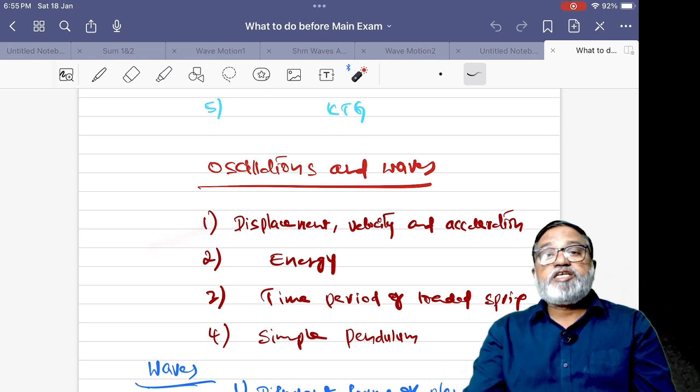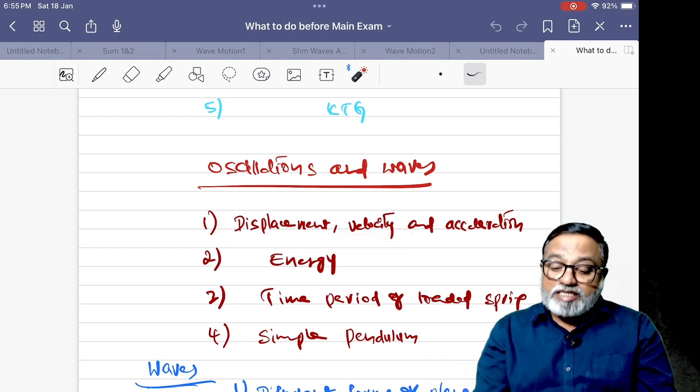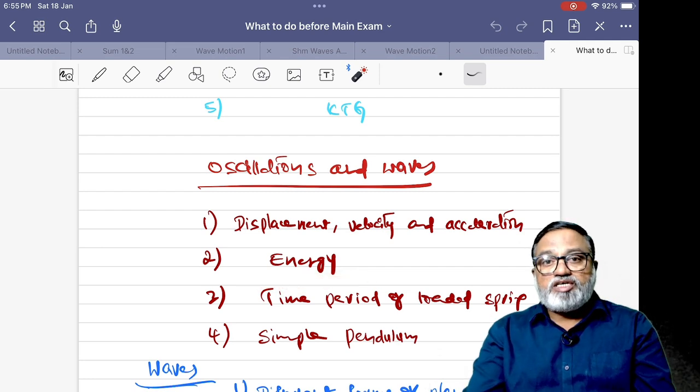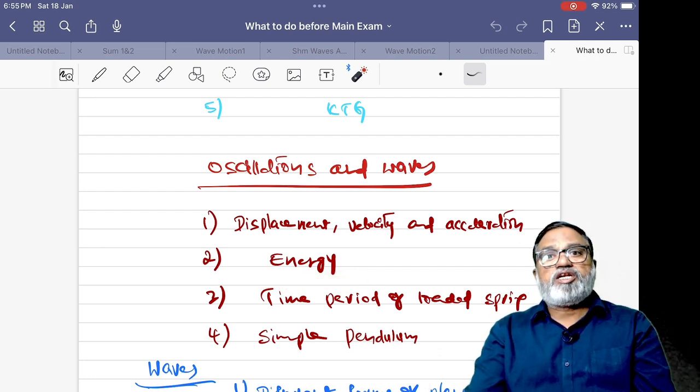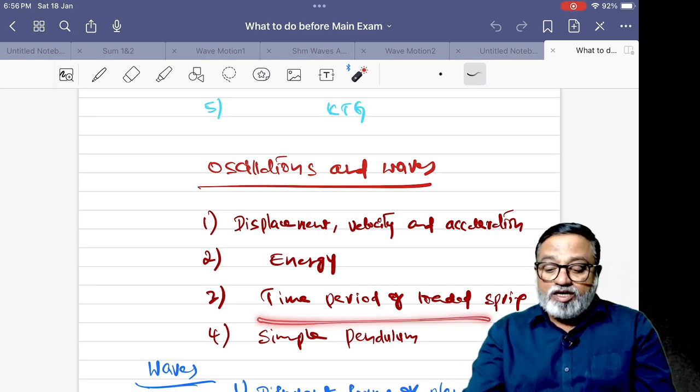Oscillations: displacement of a wave when it is started from mean position, started from extreme position, velocity and maximum acceleration, energy, potential energy, kinetic energy, average potential energy, average kinetic energy. And if a particle is in simple harmonic motion, if frequency is n, what is the frequency of kinetic energy and potential energy? It may be double, like that. Time period of a loaded spring.